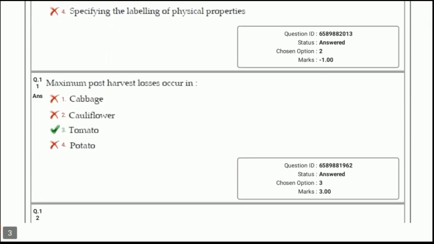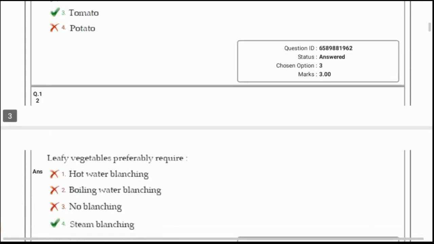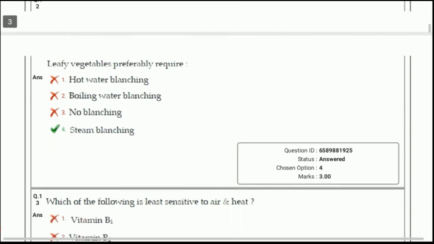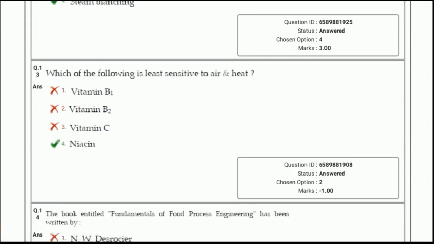Next question. Maximum post-harvest losses occurs in answer 3, tomato. Next question. Leafy vegetables preferably require answer 4, steam blanching, because it prevents the loss of water-soluble vitamins. Next question. Which of the following is least sensitive to air and heat? Answer 4. Niacin.